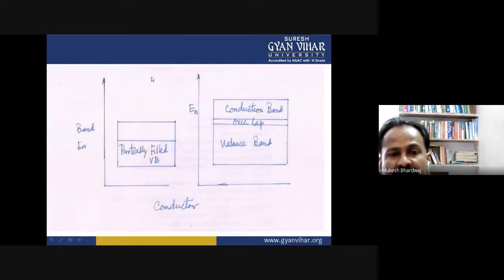So this is the diagrammatic representation of a conductor in which there is a zero energy gap, or the forbidden gap is zero, because the conduction band and valence band overlap each other.